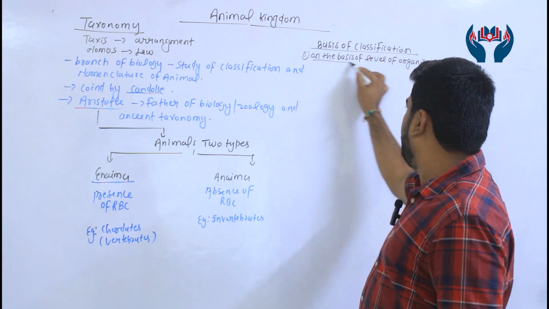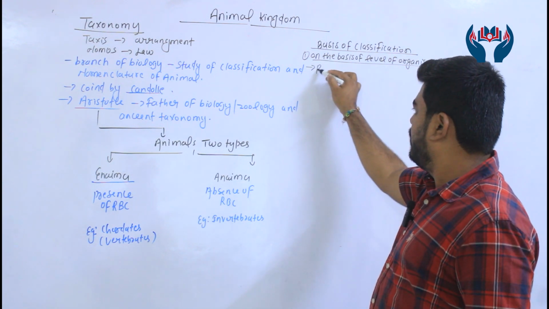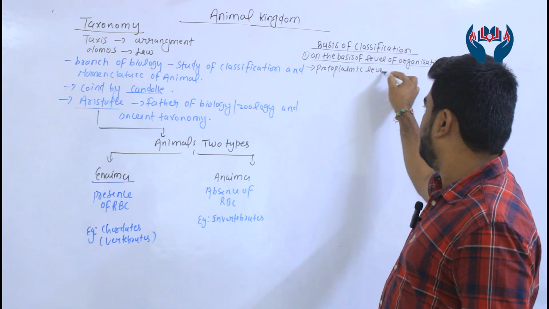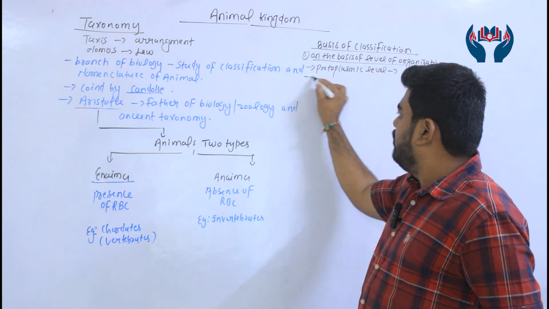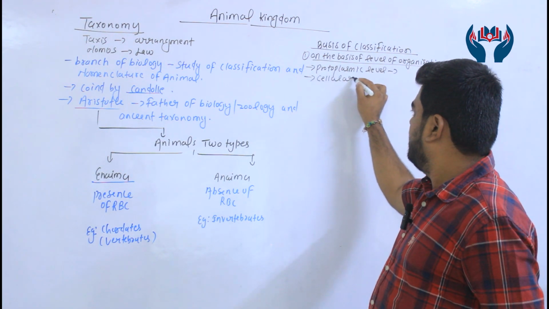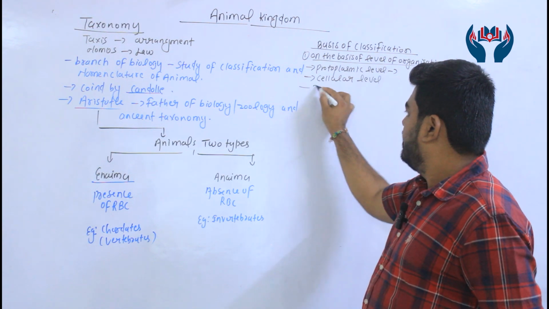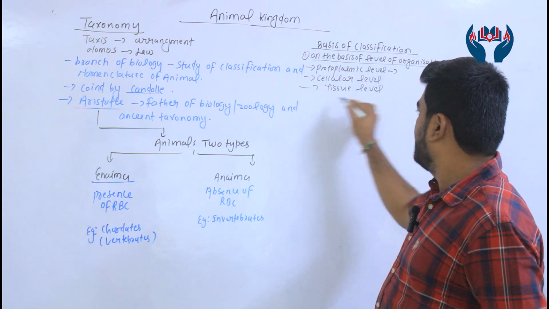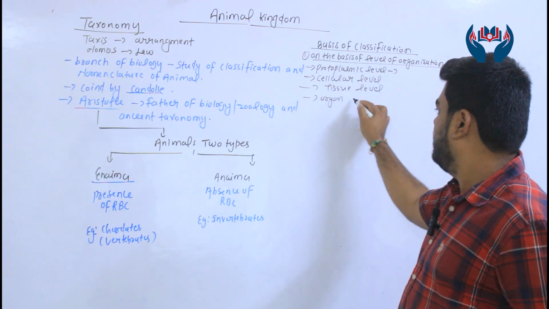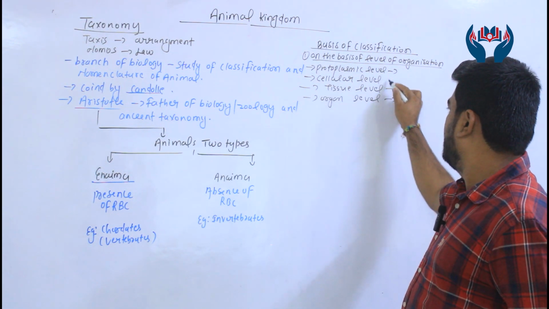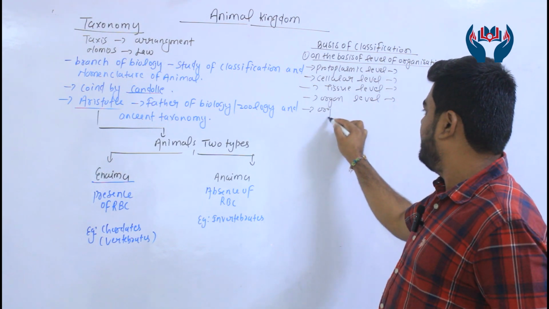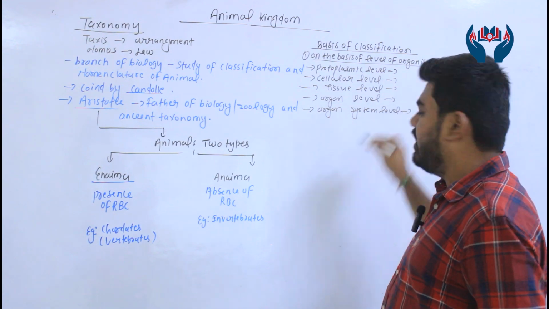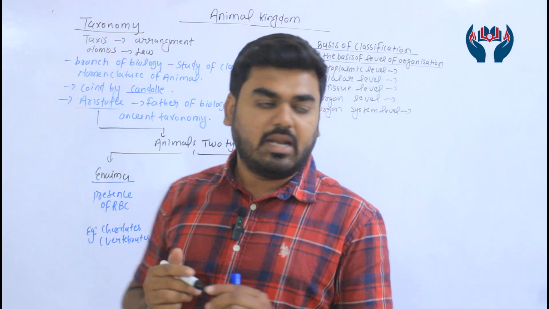On the basis of level of organization: first protoplasmic level, right? Cellular level, next tissue level, organ level and organ system level. So this is the basis of classification on the basis of level.